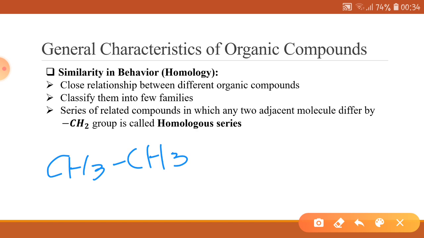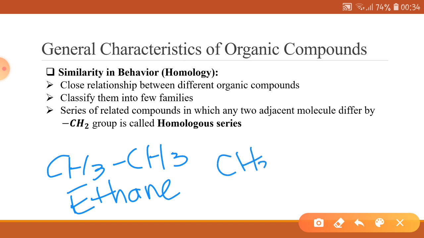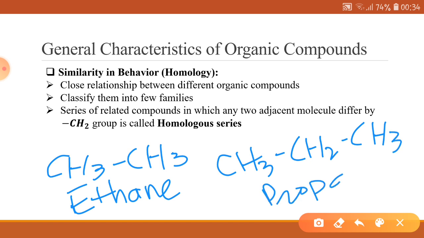This is called ethane. And we have another compound. This is called propane. If you observe these two compounds, you will notice that they differ only in one group, that is the CH2 group.